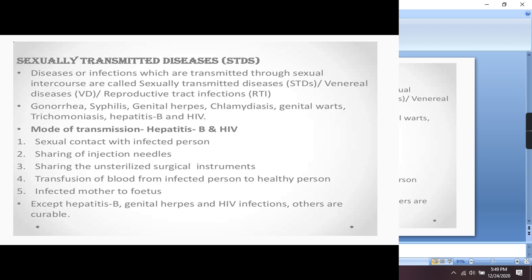For example, if a person meets with an accident and needs blood, and if this blood is from an infected person, then the person may get an STD. So you should be very careful during blood transfusion. The fifth point is that it may also pass from the infected mother to the fetus. Out of all these STDs, except hepatitis B, genital herpes and HIV infections, the others are curable.